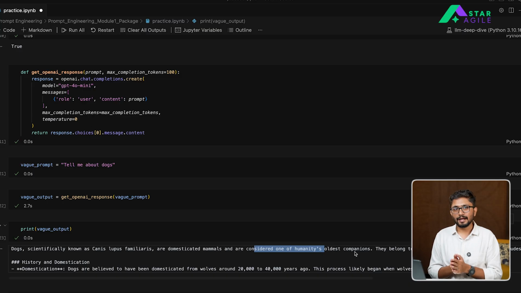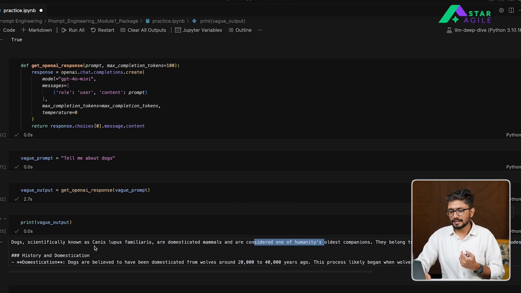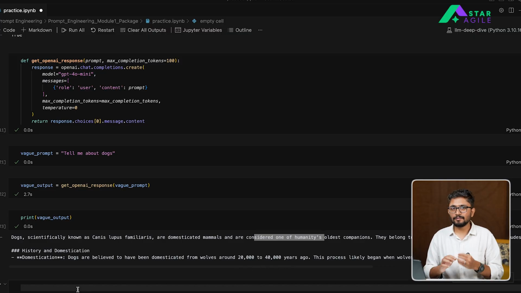But on the other hand, let's take another variant of this prompt wherein we ask the model to respond in a certain specific way. So let's take another example of a prompt wherein we give the model a context and some constraint as well, so that the model knows what type of response it is supposed to generate. Let's call this the better prompt.